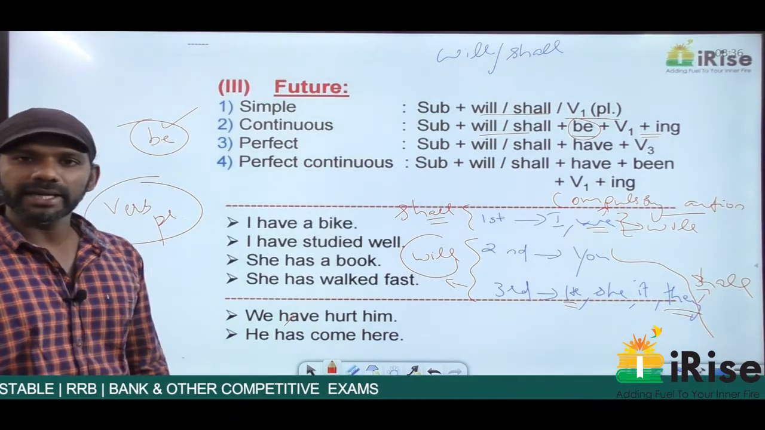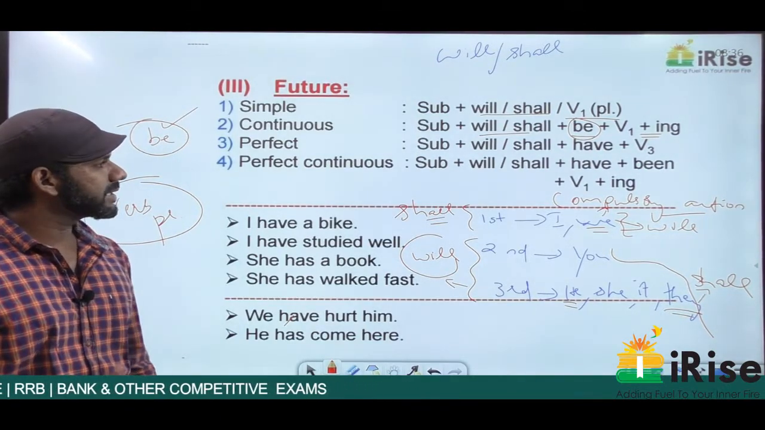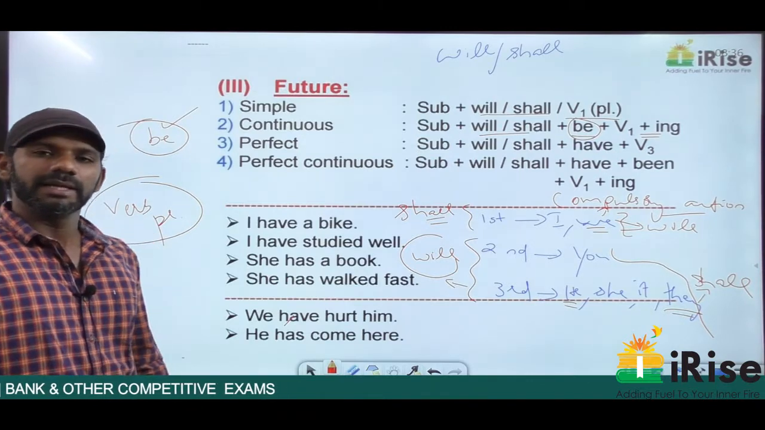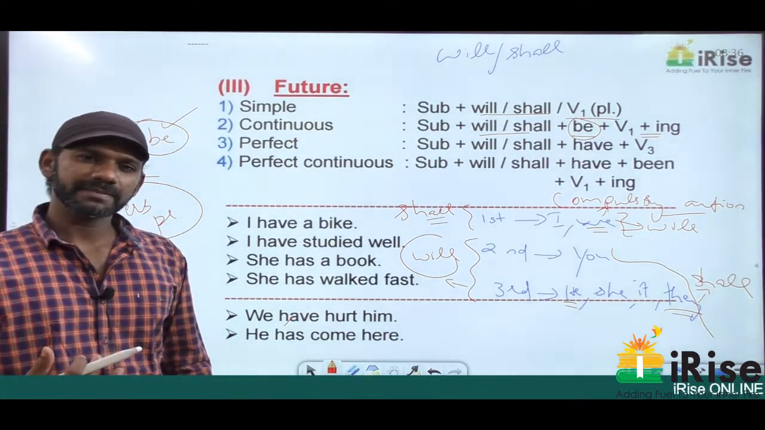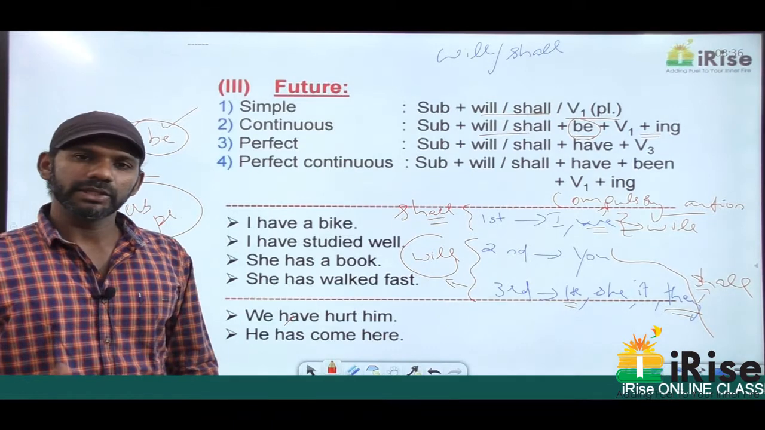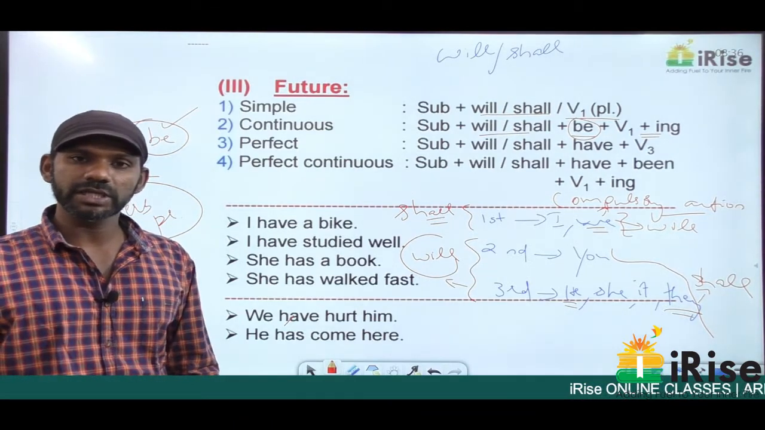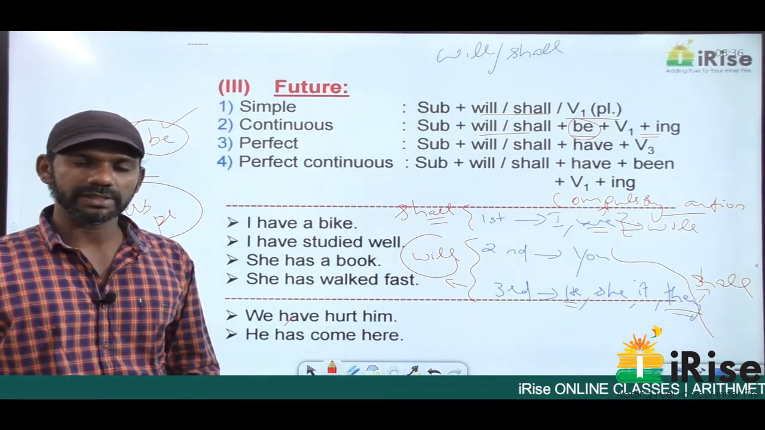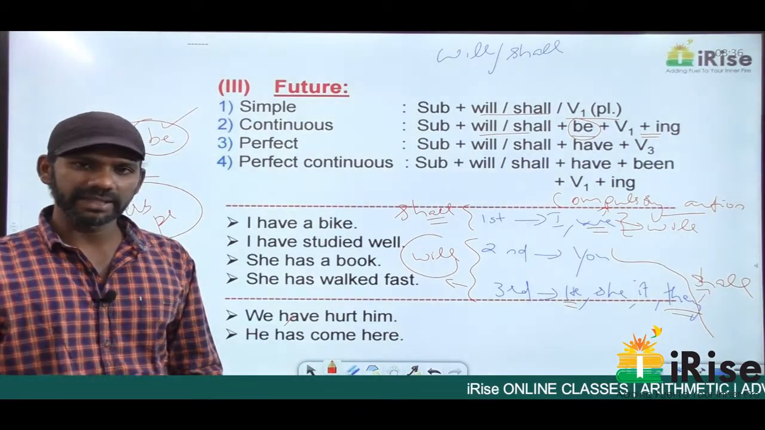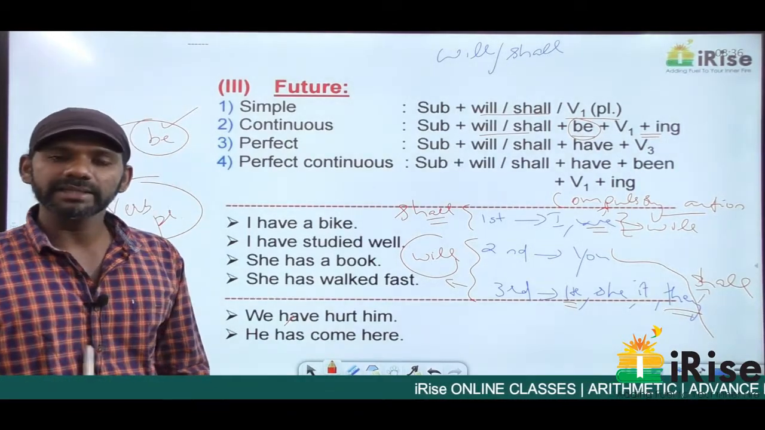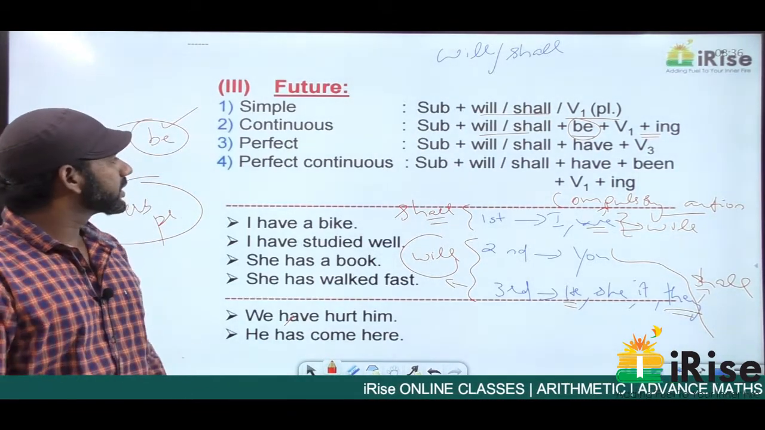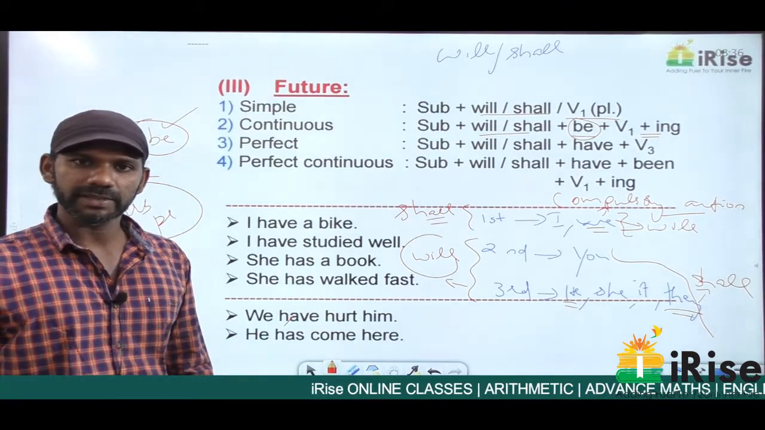Now we have only two categories left, future perfect and future perfect continuous. Now you know while speaking or while writing, usually we don't make use of future perfect and future perfect continuous. So they may sound incorrect, but they're correct. So the only thing is going by the rules. Come to the third category, future perfect.